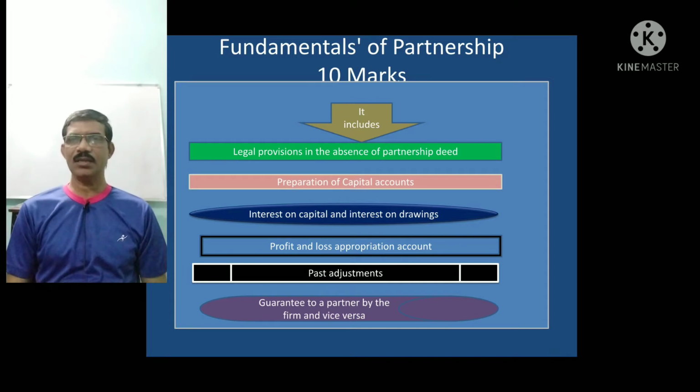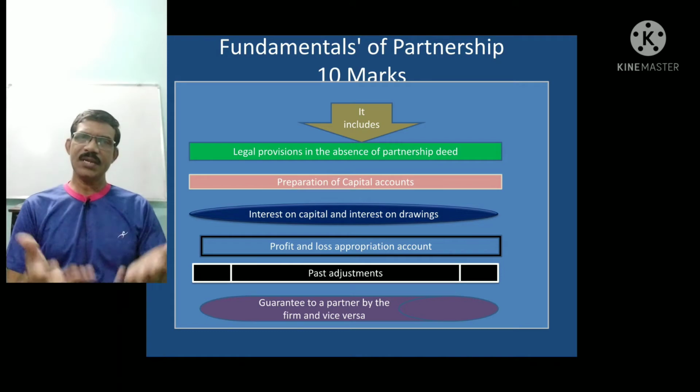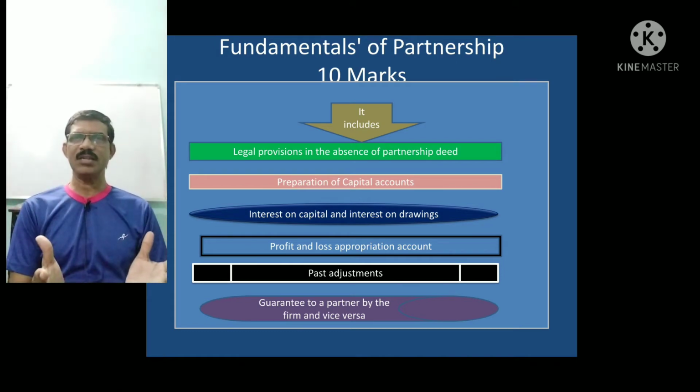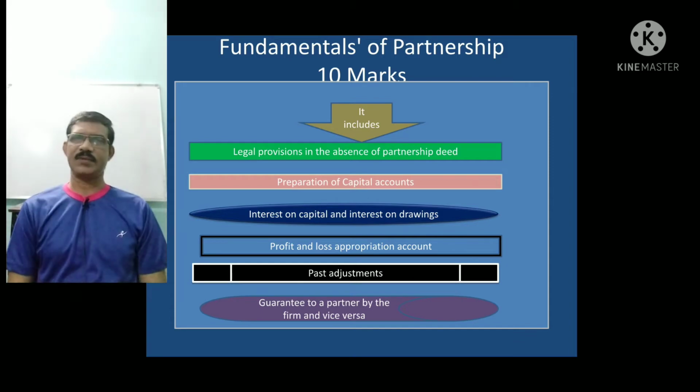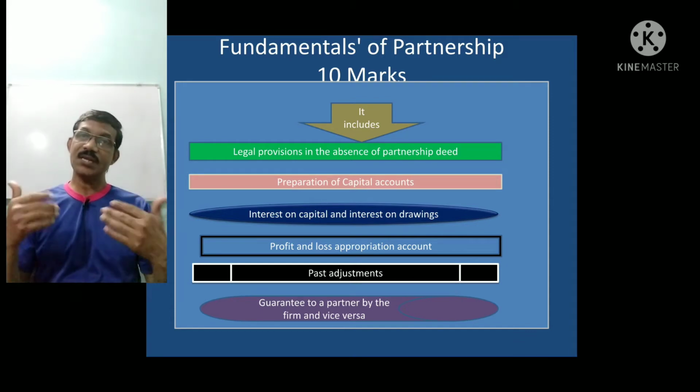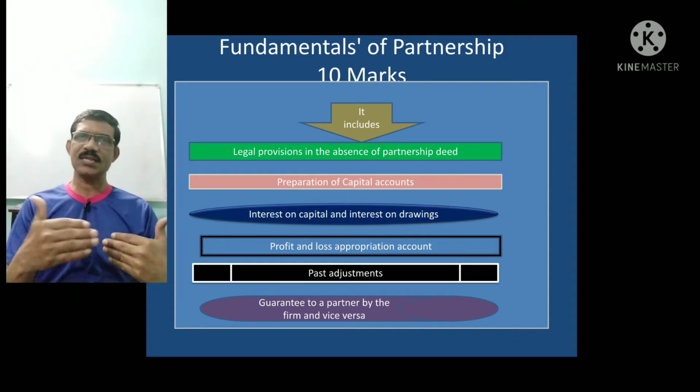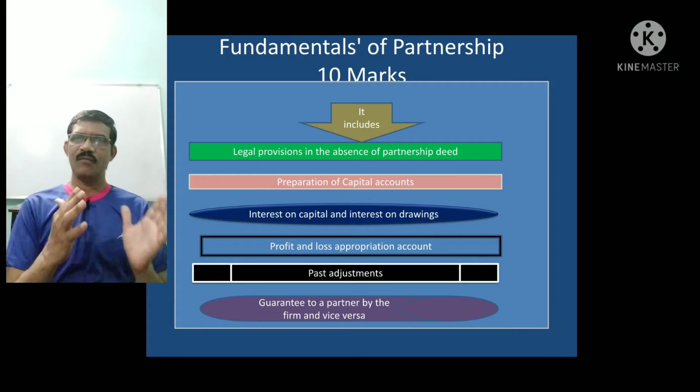Remember one thing, in order to overcome some limitations of sole trading firms, partnership firms have come into existence. Similarly, companies have come into existence to overcome the limitations of sole trading firms as well as partnership firms. We will be discussing these in our 12th class videos one after another.